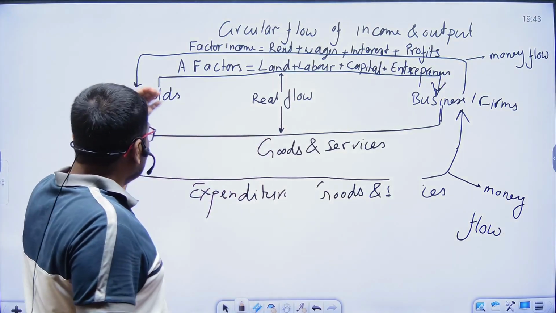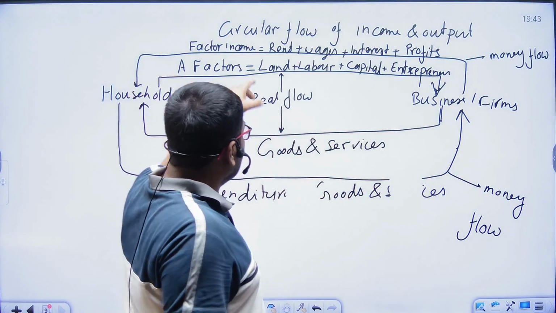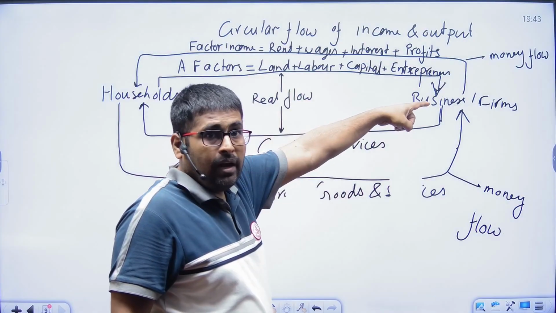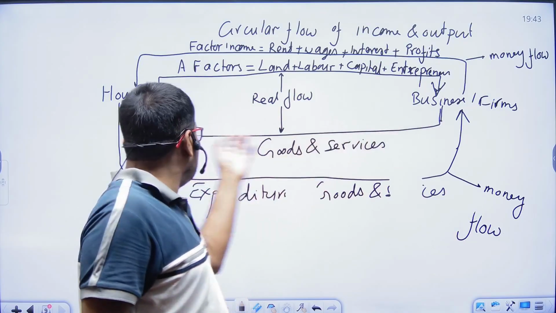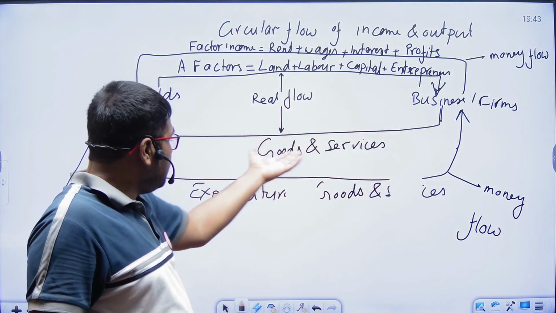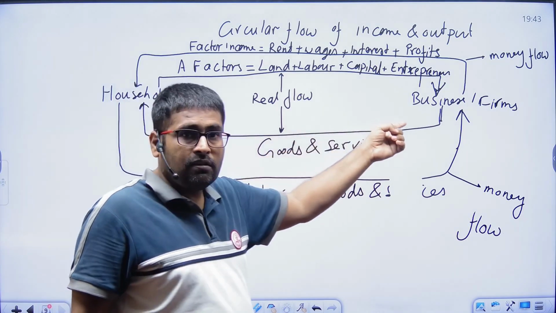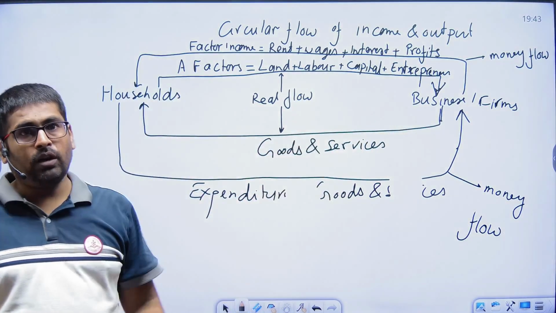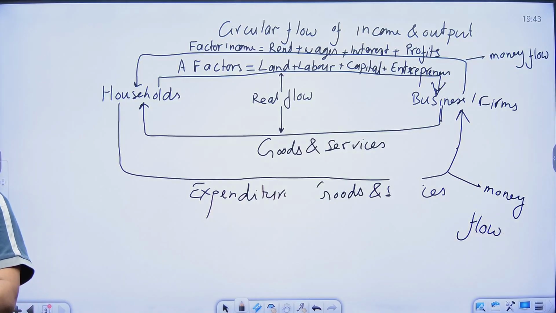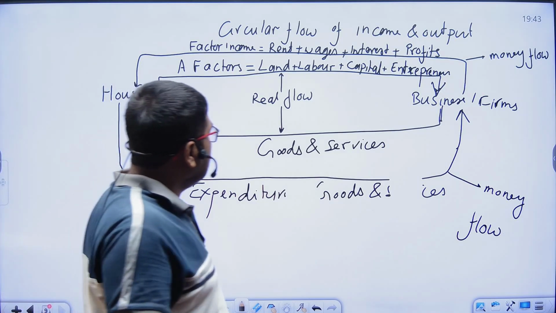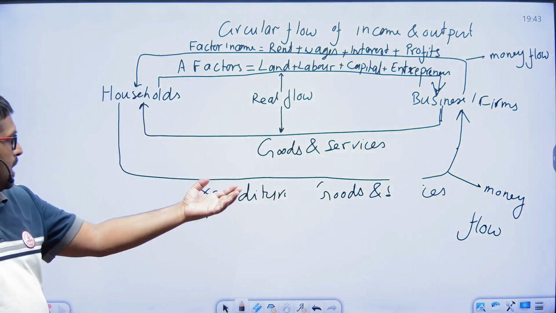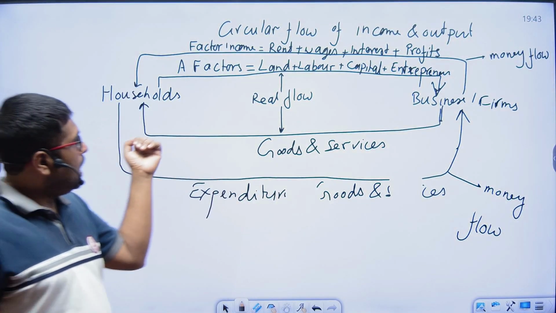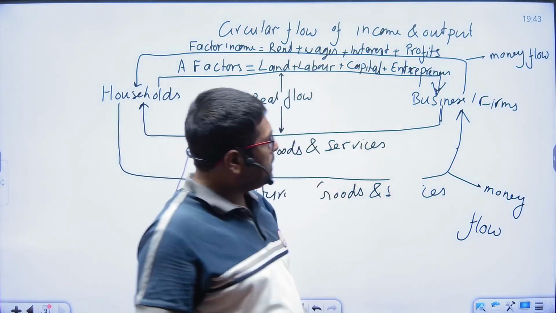One time goods and services are transferred to the businesses, later further processed and utilized by the household, transferred from the firms and businesses to the household. This is the circular flow of income. On the other side, we can say this is the supply side and this is the demand side, because these are demanded by the household and these are the supply side.